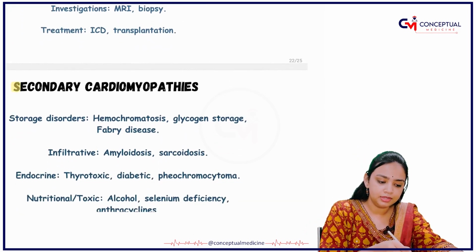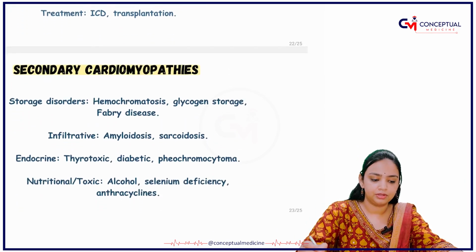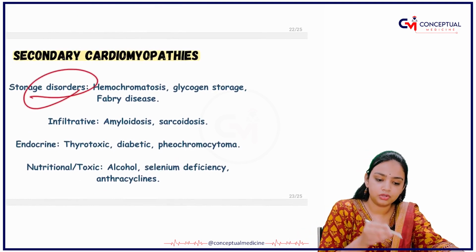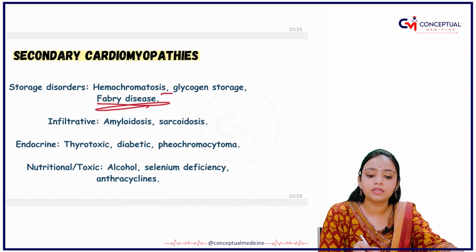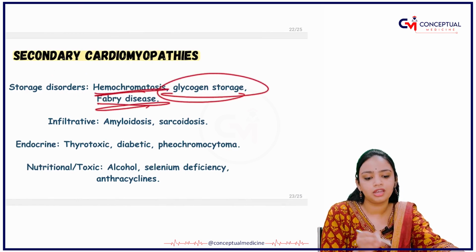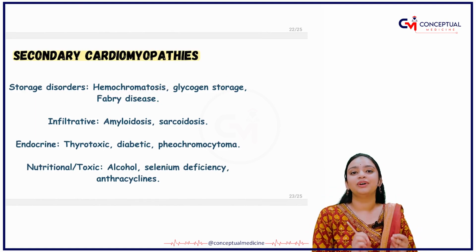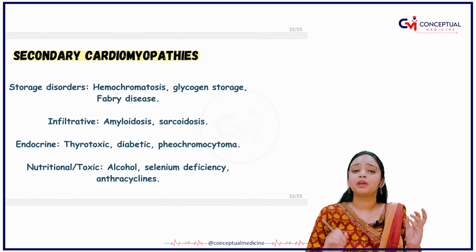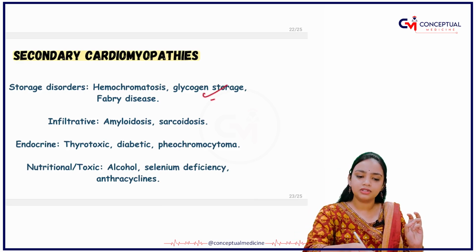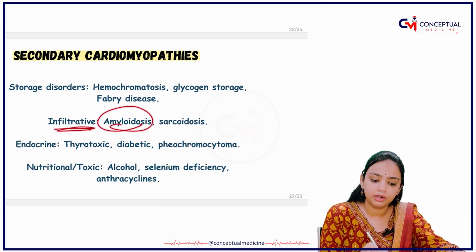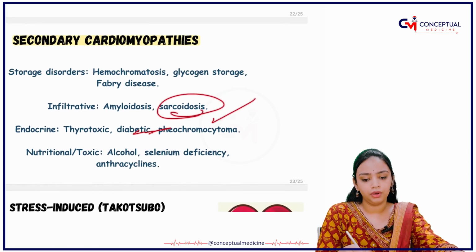Next that you have is the secondary cardiomyopathies. In the secondary cardiomyopathies, what do you have? First one is the storage disorders. You have Fabry's disease, glycogen storage disease, and hemochromatosis. And you know guys what? You have to read all this in your biochemistry, okay? Because these disorders are given there very beautifully. Next, infiltratives: you have amyloidosis or sarcoidosis.